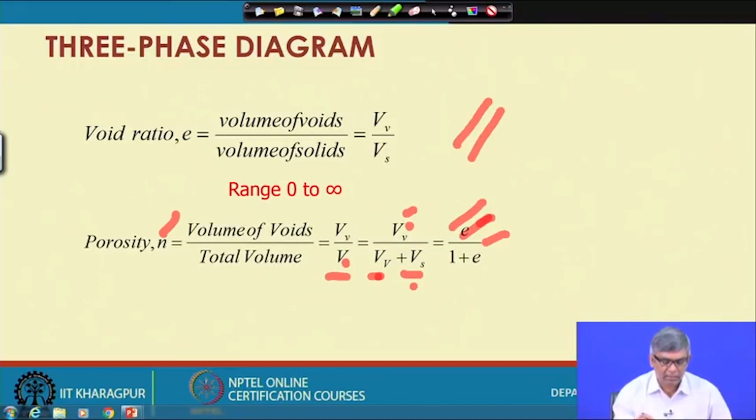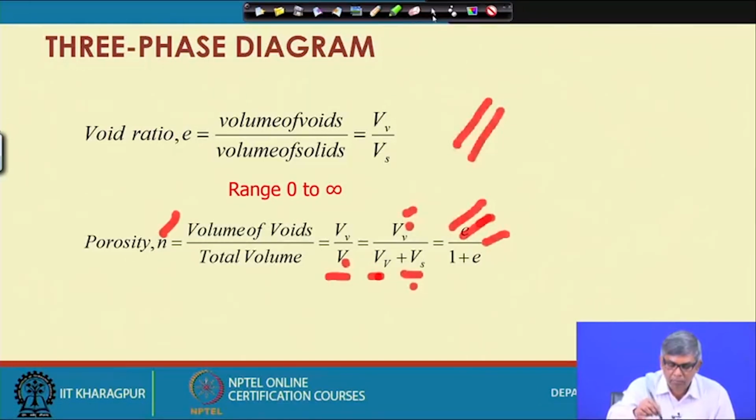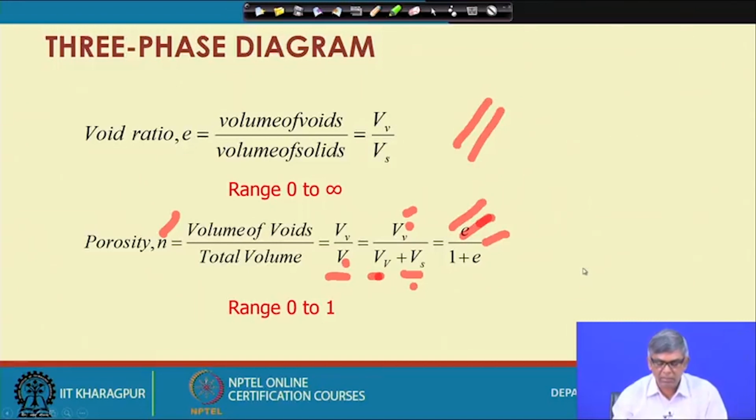What is the range of values of this? You can imagine Vv by V: if the void is close to 0, then this ratio over total volume becomes 0, and if the void becomes close to the total volume, where solid is very little, then that ratio is close to 1.